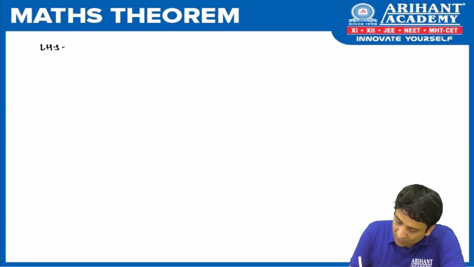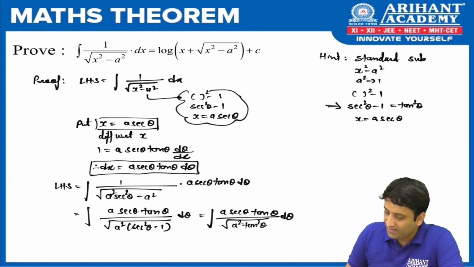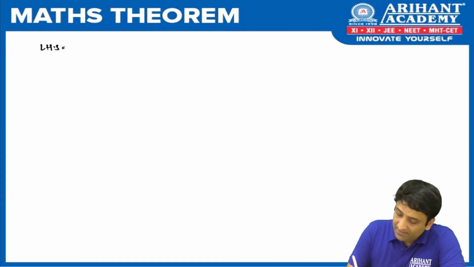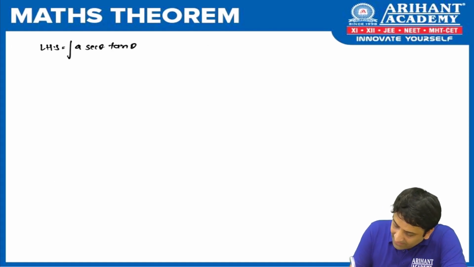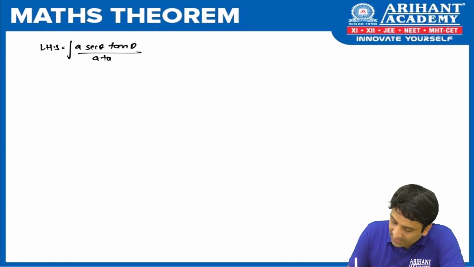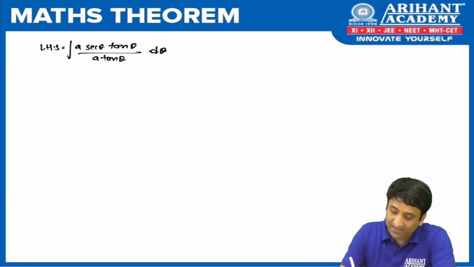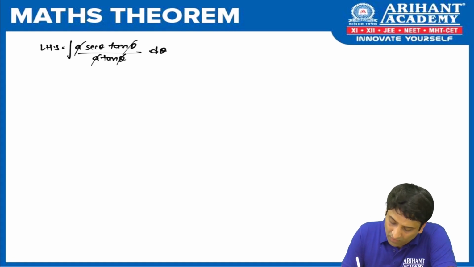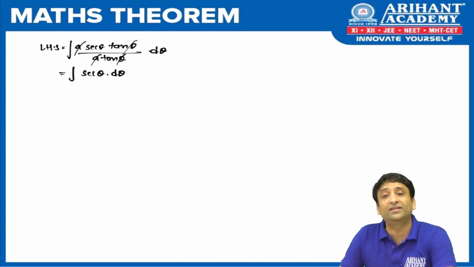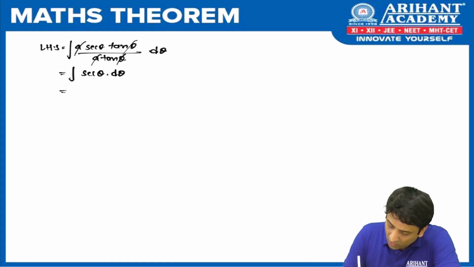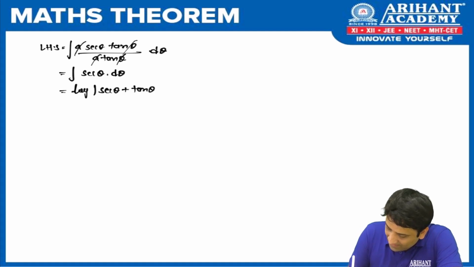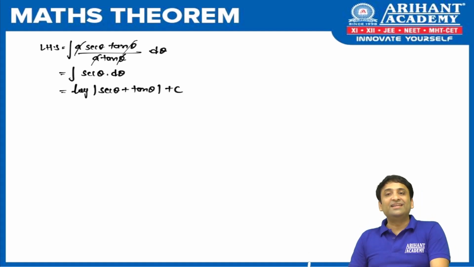LHS is equal to, in numerator we had a sec theta tan theta. Yes, integration of a sec theta tan theta. And in denominator, after taking the square root, we get a tan theta d theta. And surprise is ready. A cut, tan cut. What I am left with is integration of sec theta d theta. Now tell me what is integration of sec theta? It is log of mod of sec theta plus tan theta plus c. And with this, the integration part is over.